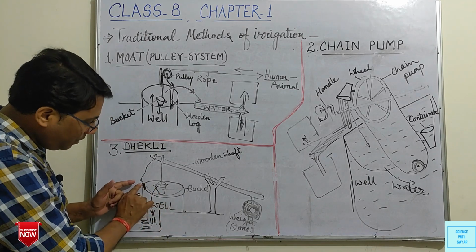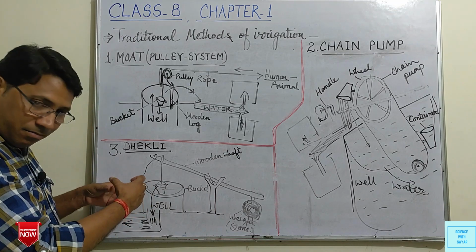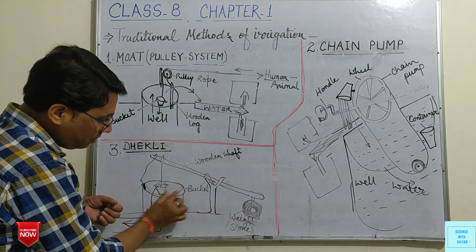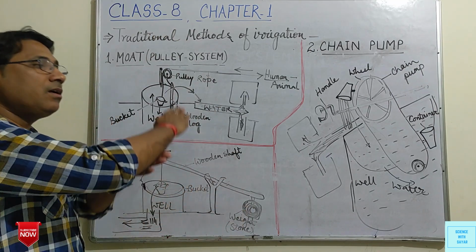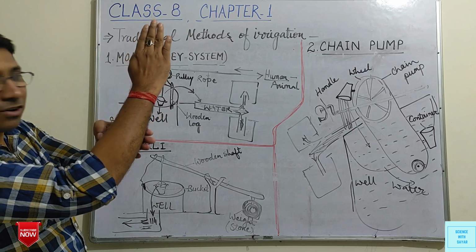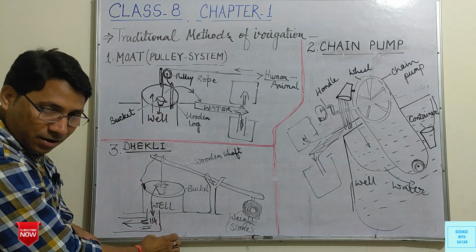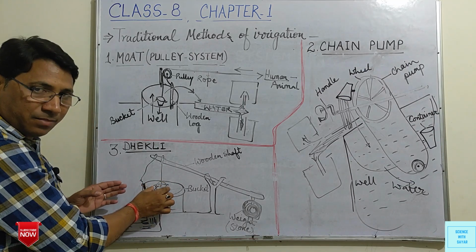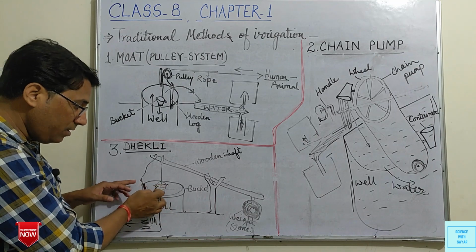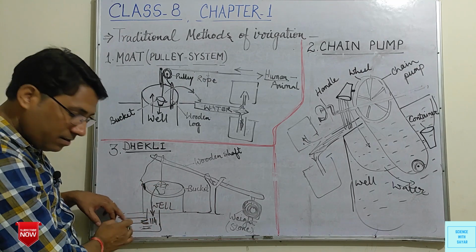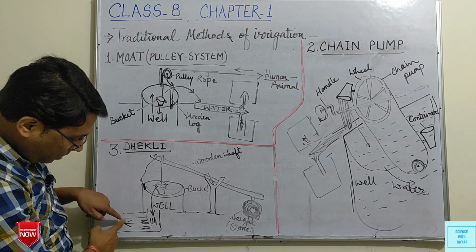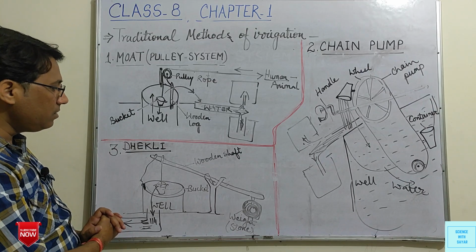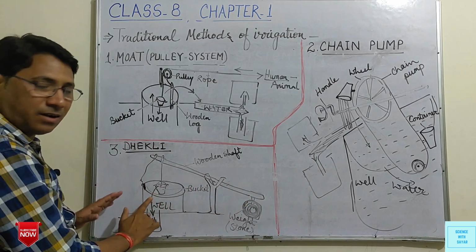Now if this rope is slowly released, due to the weight, this wooden shaft will go in the upward direction, due to which the bucket filled with water will come to this place. Here the human being will hold this bucket and empty it in this system, from where water can be distributed to various small parts of the crops. So this system is known as dhekli.